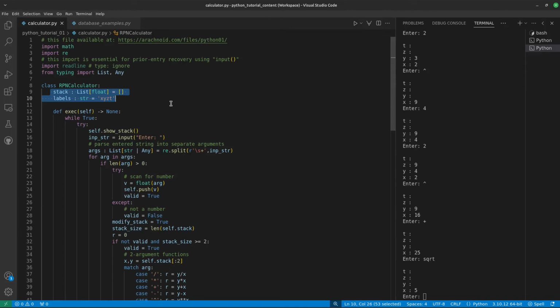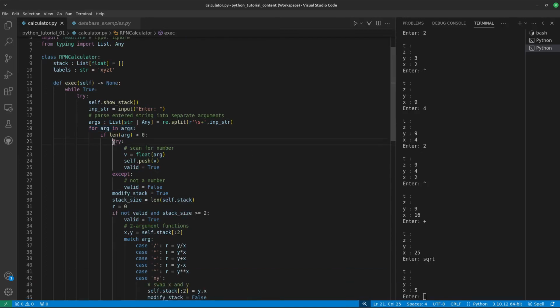The class starts by declaring a stack of floats and a label string to identify the stack's contents. The exec function is the primary function, does everything. The first action the program takes is to show the stack if there are any stack contents. Then it accepts a user input. That user input is then broken up into tokens in case the user has entered more than one command separated by spaces. Each of those arguments is then processed separately.